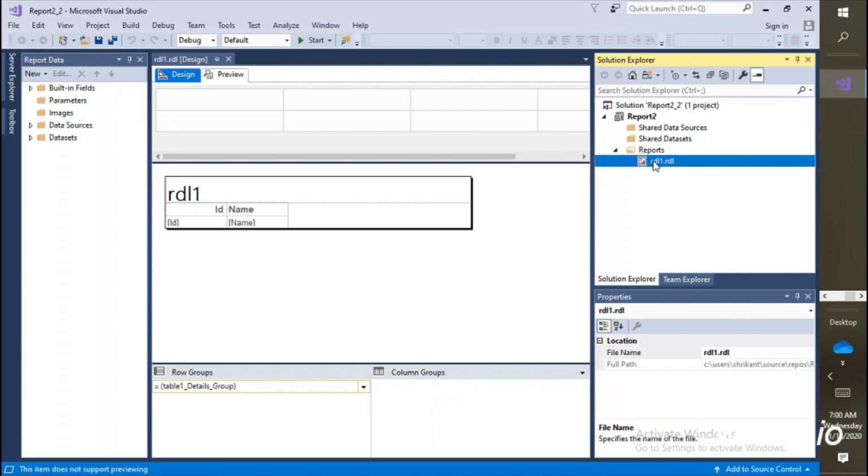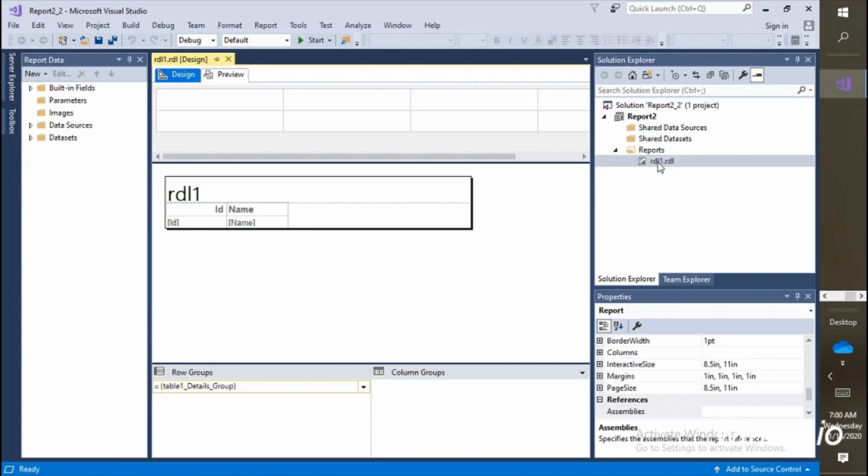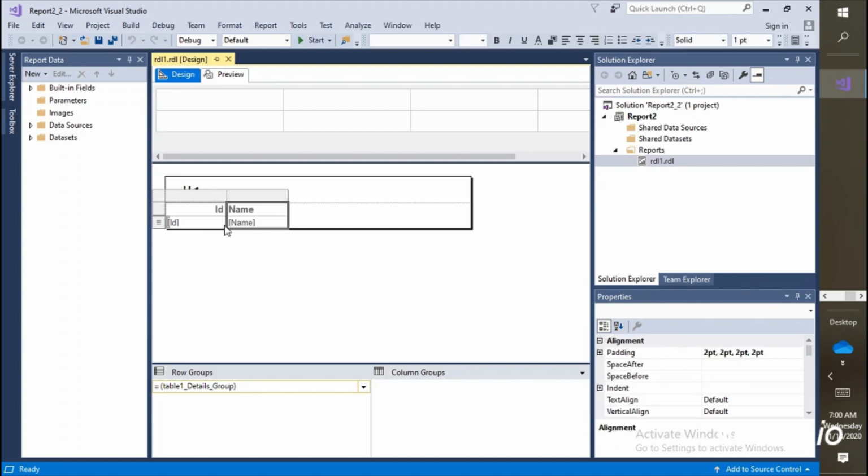This is the RDL one, which we haven't added yet. It is added automatically. So for testing purposes, double click on it. Now you will see the RDL here. Great. Now we'll do some basic formatting here.